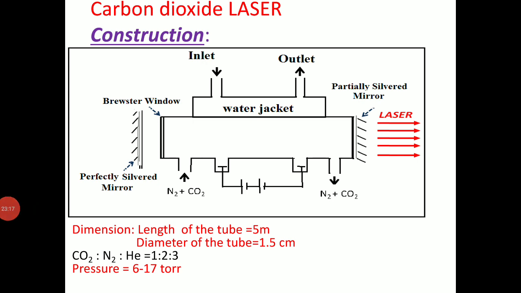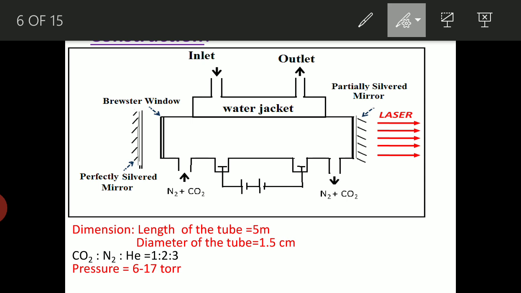Now we apply a very high voltage. We apply a very high voltage such that due to that high voltage, the gases what we have taken here, the CO2, nitrogen and helium, the discharge of the gases takes place here. So due to the discharge of the gases, the free electrons are liberated, and these free electrons are accelerated towards the anode.